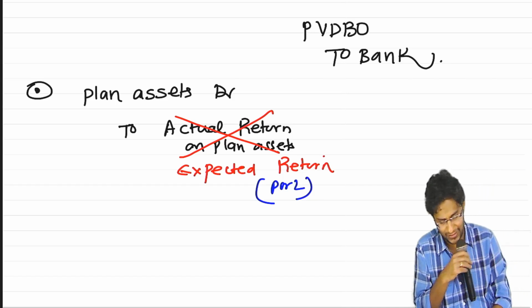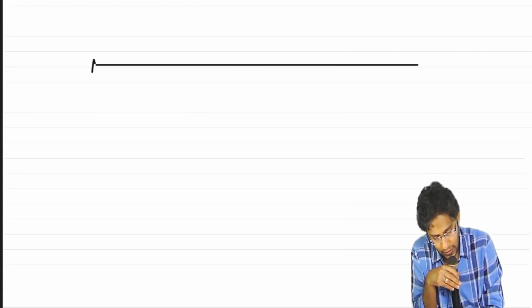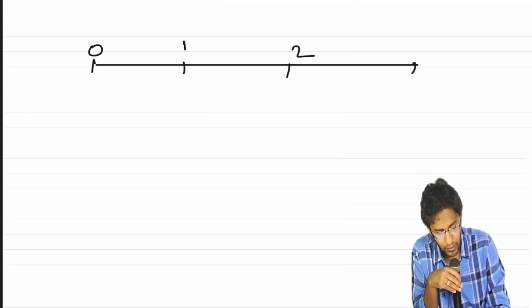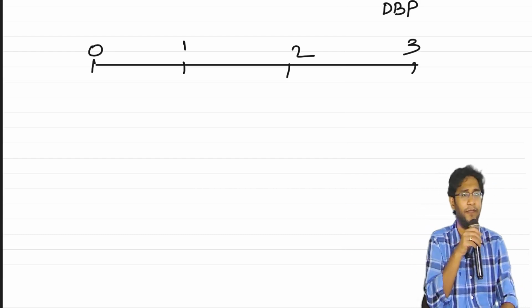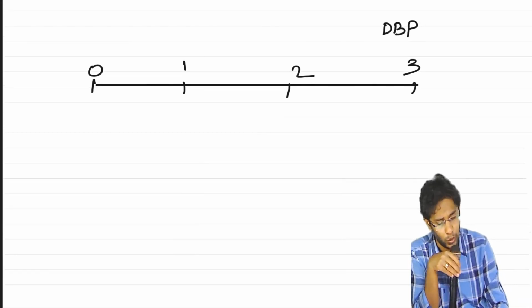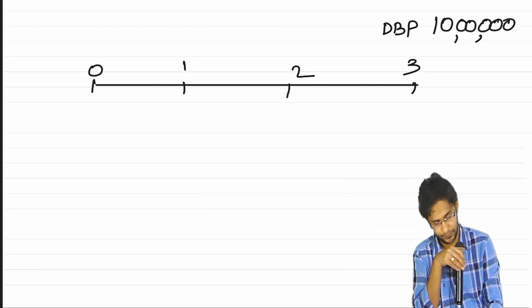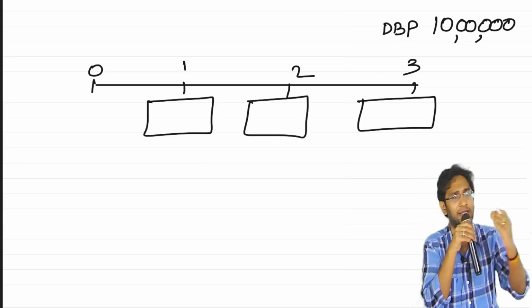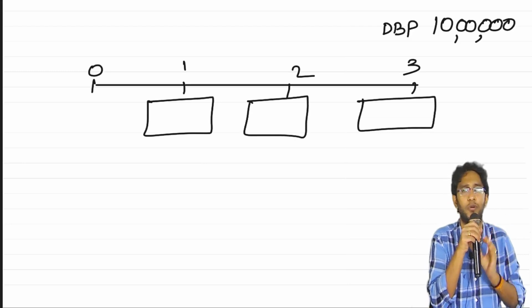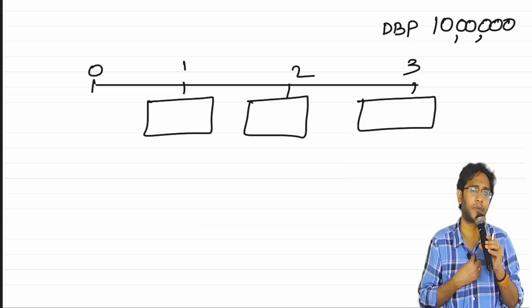Now to make you understand this concept, I'll give you an easy example. Follow this. Suppose there is a defined benefit plan. Under this defined benefit plan, our company has to pay our employees an amount of 10 lakh rupees after 3 years. The employer wants to make investments at the end of the first year, second year, and third year. How much money should he invest every year?